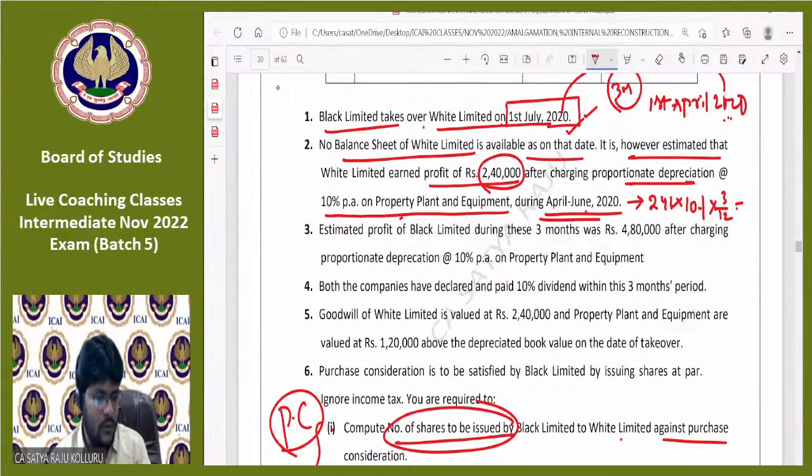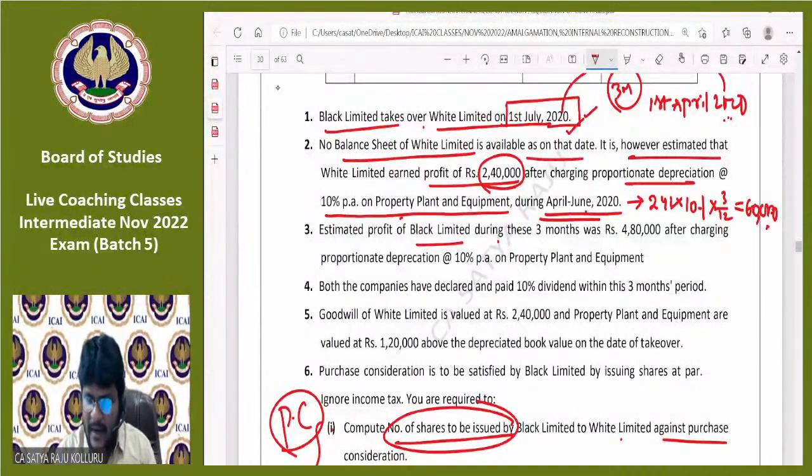24 lakhs into 10% into 3 by 12. 60,000 is the depreciation amount. Okay. We are noting certain information that after charging this depreciation, profit was 2,40,000 in White Limited for the 3 months. In the same way, he is also providing the information for Black Limited.